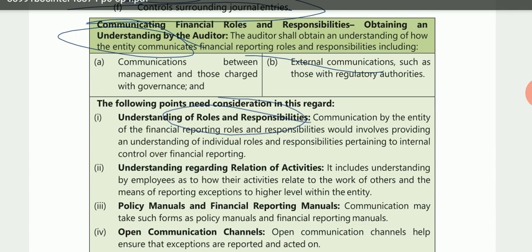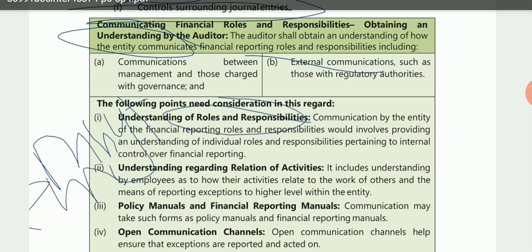Now next they are talking about the responsibility of the employees. As a part of the organization, it is the duty of the employees that if they find any deficiency or any exceptional case, they have to report it to their higher authority. So first, the auditor has to understand the management. Then the auditor has to understand the roles and responsibilities of the employees, and whether any exception has been reported within the entity or not.